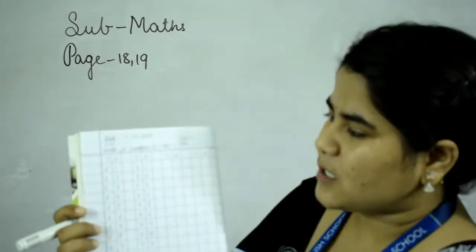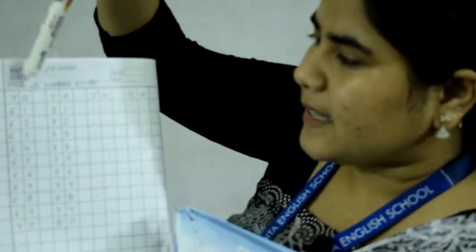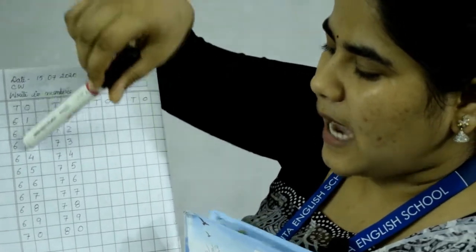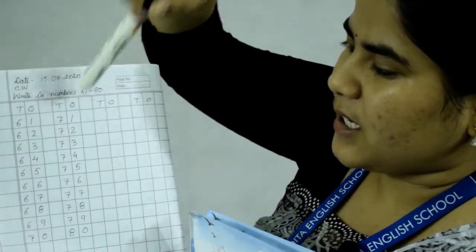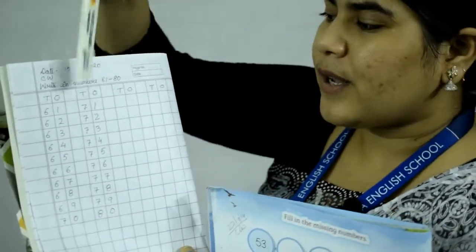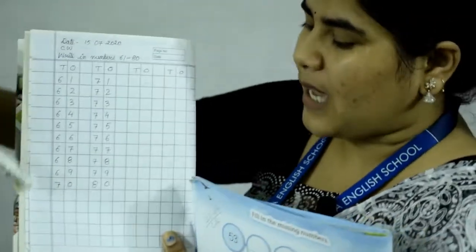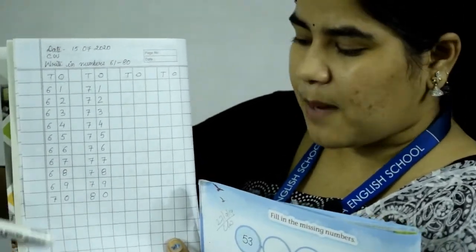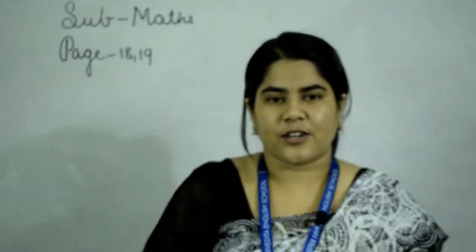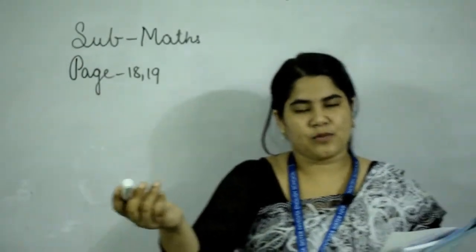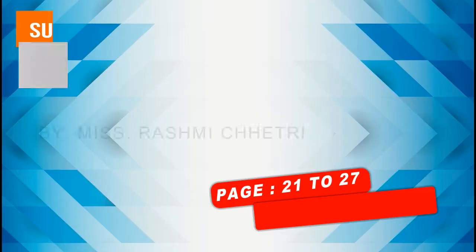As you know that we have already completed till 70, 80, hai na? So in this exercise book also you will be writing in this way. OT, ones, tens, then write in number 61 to 80. I have written here 61 to 70, here 71 to 80. As I have already told you that you will finish up the single line. Okay, like 1 to 10 आप यहाँ finish करोगे, यहाँ पे तो you will get the space, but यहाँ पे आप start नहीं करना है, you will start from the second column. Okay, so in this way, in a very neat and clean handwriting, students, do this. Okay, so homework is this, and in your exercise book also classwork and homework. That's all.